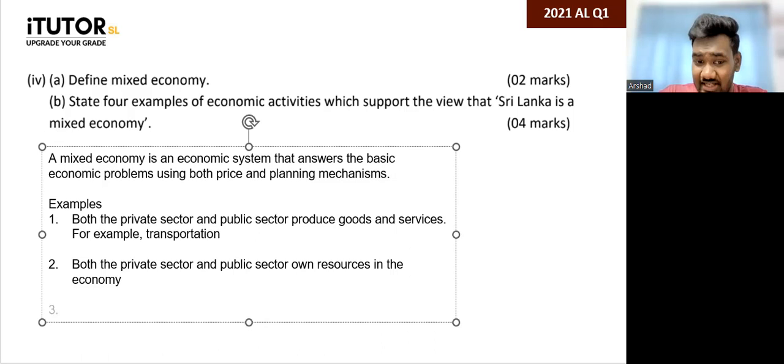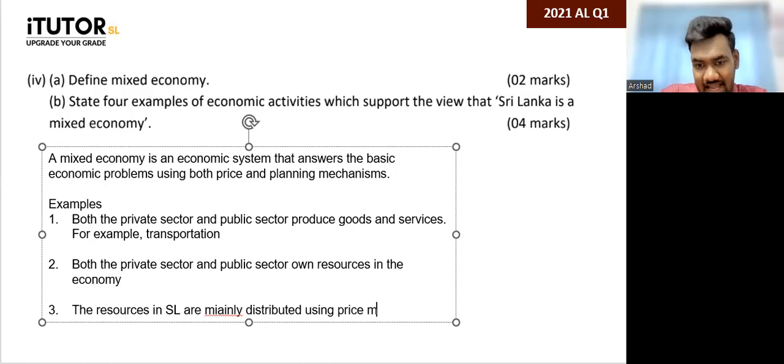You can also say the government charging taxes, right? You can say the resources in Sri Lanka are mainly distributed using price mechanism. In other words, that is where the people who can afford it can come and get it. So that is based on purchasing power.